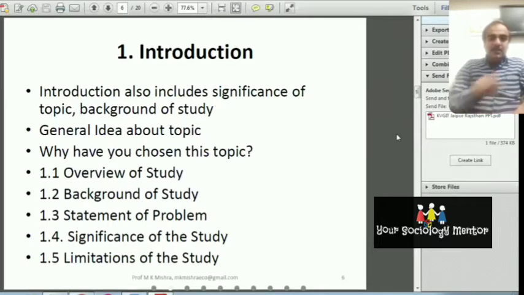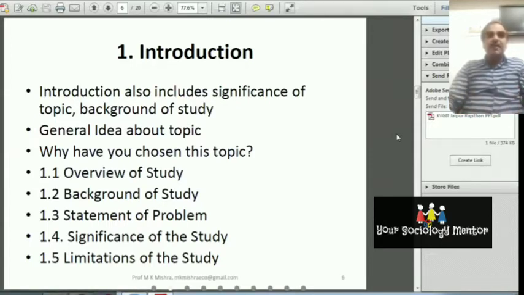In this introduction, you have to write 1.1 overview of study, one paragraph. Then 1.2 background of the study. You have to write in the overall. You will give the brief idea about the topic. In the background, you have to give the background of the study.